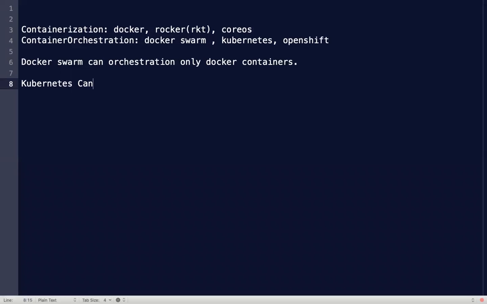Kubernetes can orchestrate Docker, Rocket, and other containerized software. But most of the people, 90 to 95% of people, are using Docker only. So by default, Kubernetes also manages Docker containers.